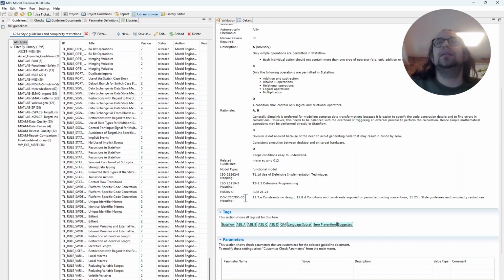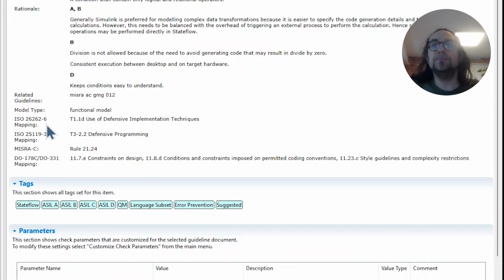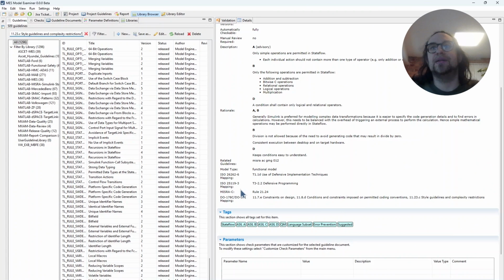And we are also proud to announce that we enhanced the mapping for the functional safety standard ISO 26262, the one for the automotive domain, as well as the mapping for ISO 25119, the functional safety standard for the agricultural domain. So that we have a good coverage and completeness of these safety standards.